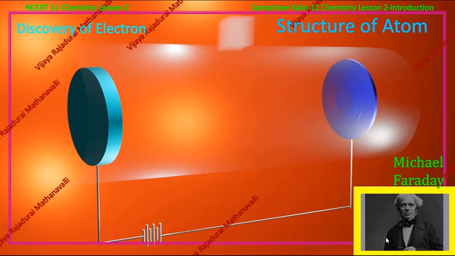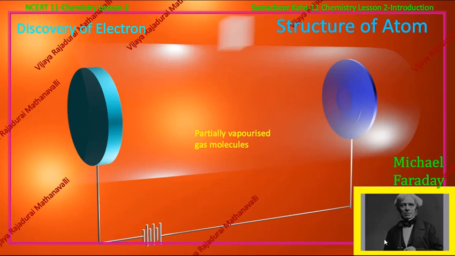So he thought that atoms might have subatomic particles in them. For that, he did an experiment in which he took a glass tube, as in this video, and took a particular gas in that glass tube, partially vaporized.